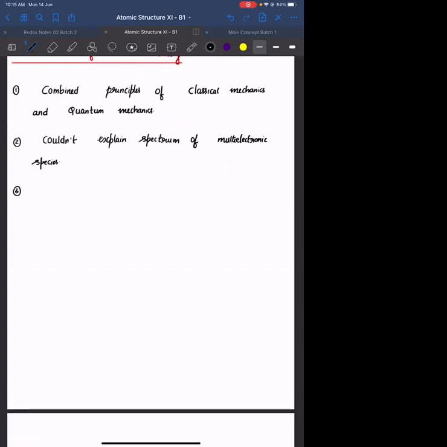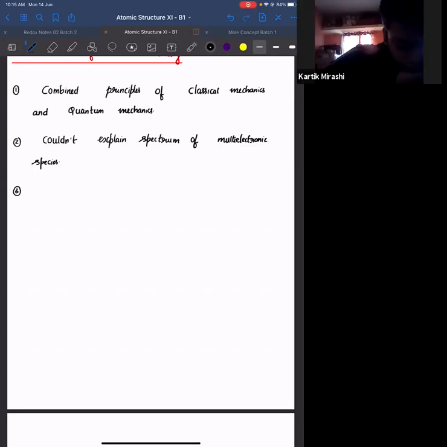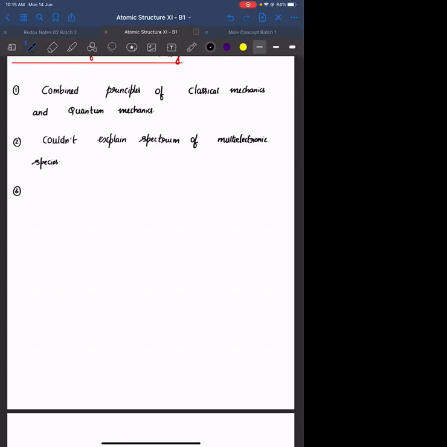He said that the angular momentum of the electron around the nucleus is quantized, and he has given a relation which is mvr equals nh upon 2 pi. Is there any justification for the relation? No. Did he give any proof? No, right? So that is one of the limitations. No justification for